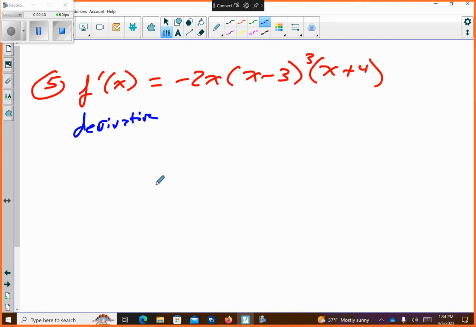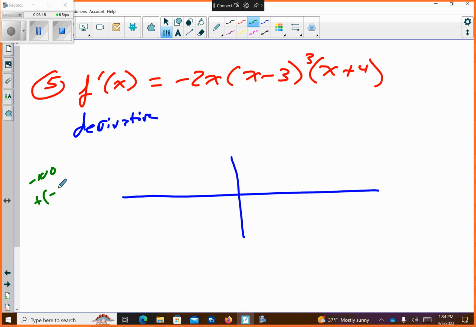So then we have to think about, okay, give the intervals where it's increasing or decreasing. Okay, so let's think about just some values that could happen. If I took a value way, way, way to the left, like negative 100, if I tried plugging in negative 100, I'm not going to even figure this out, but I know that would give me a positive times a negative times a negative, which would mean it would be positive. So way, way out here, our graph is above the axis somehow.